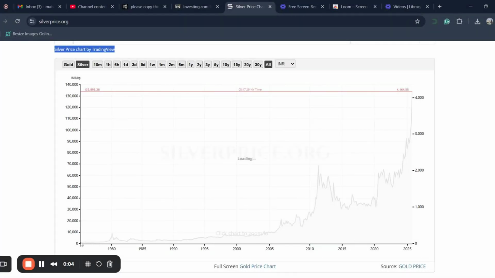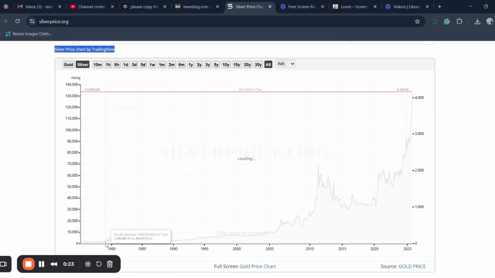So, I am presenting a price chart of silver from the year 1975 to the present day. As you can see, the silver price was at 1128 odd for a kg during 1975, which has crossed 1,33,000 odd for a kg today.